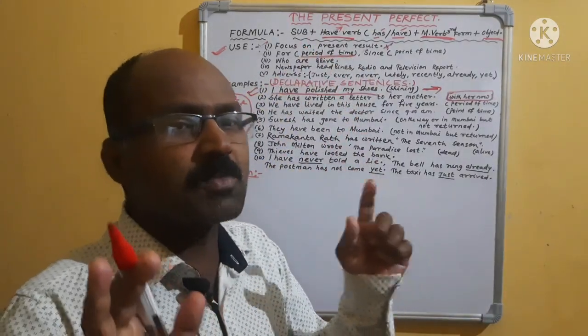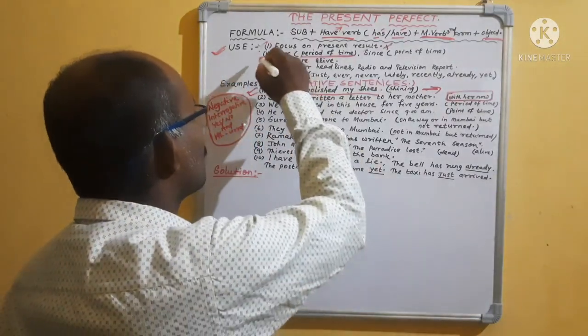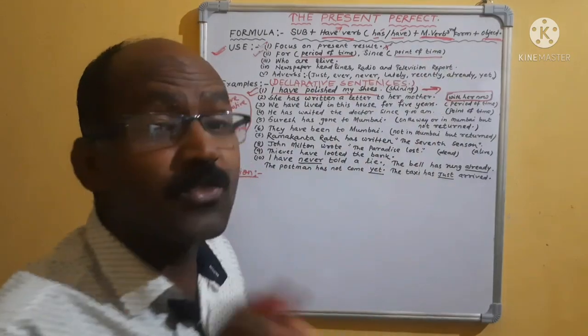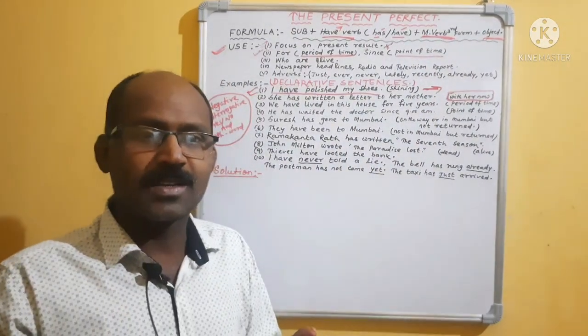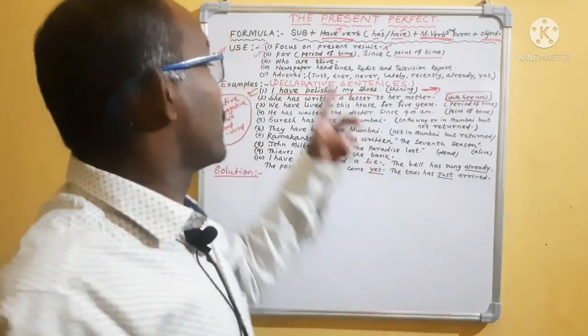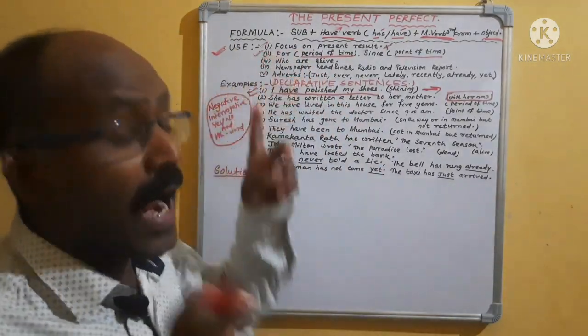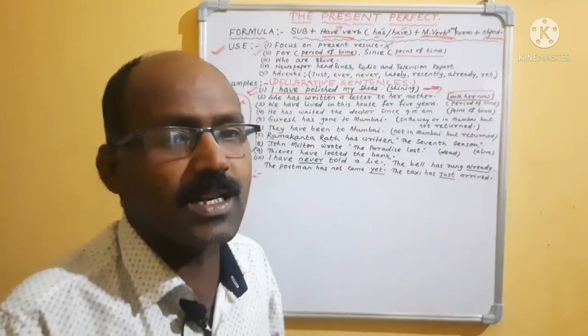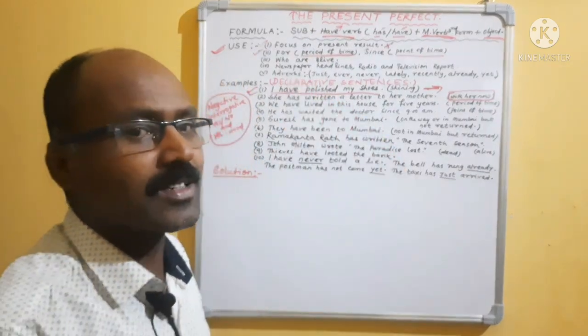If it indicates a period of time, you have to use for. And if it indicates a point of time, please remember, point of time you use since, period of time you use for. If you are using for and since, definitely the sentence will be perfect.